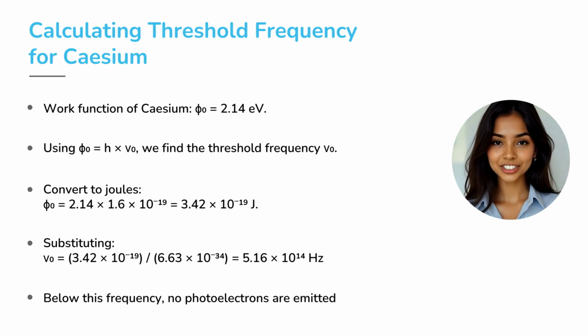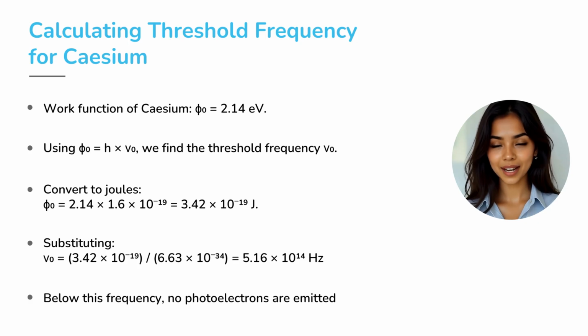Next, let's take Caesium, a metal with a low work function. Given Phi naught equals 2.14 electron volt. To find the threshold frequency, we use Phi naught equals h times nu naught. Therefore, nu naught equals Phi naught divided by h. First, convert the work function to joules. Phi naught equals 2.14 multiplied by 1.602 times 10 to the power minus 19, which equals 3.42 times 10 to the power minus 19 joule.